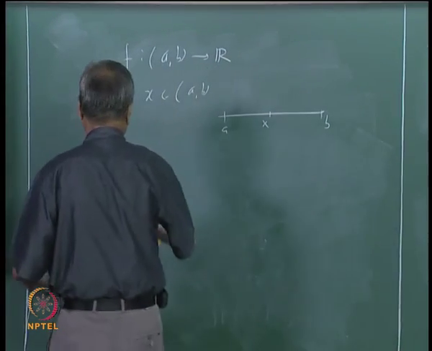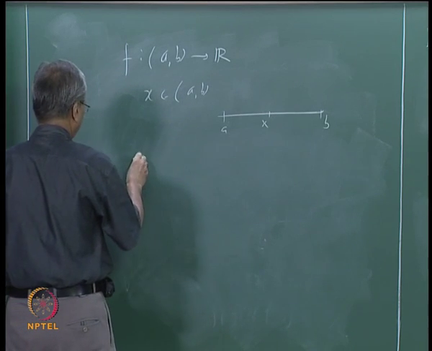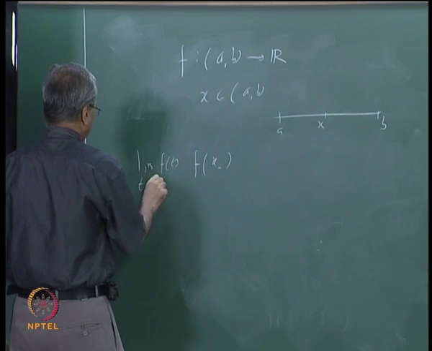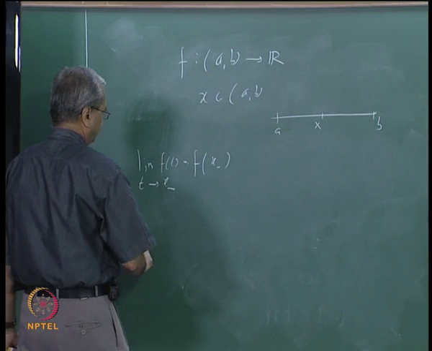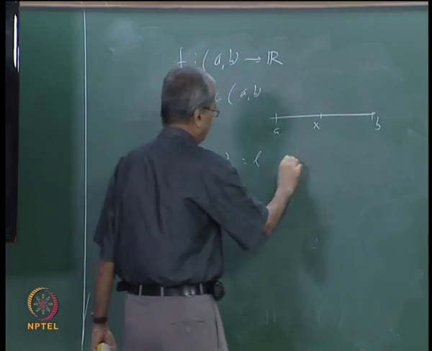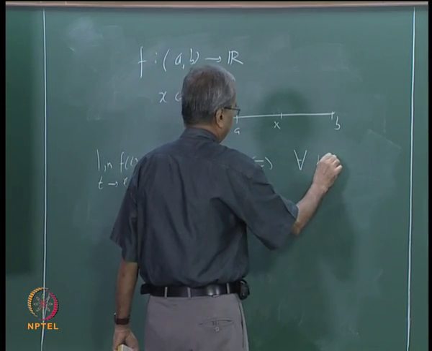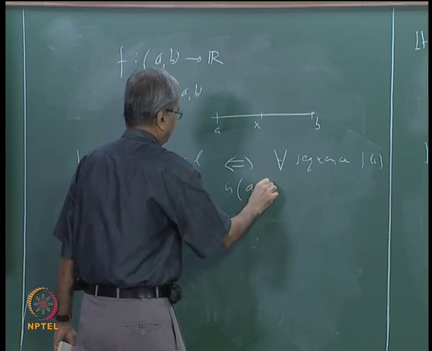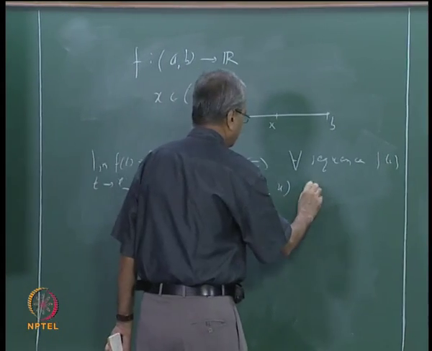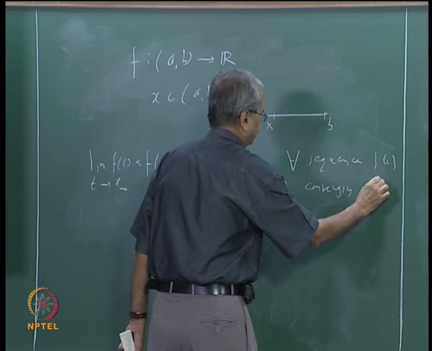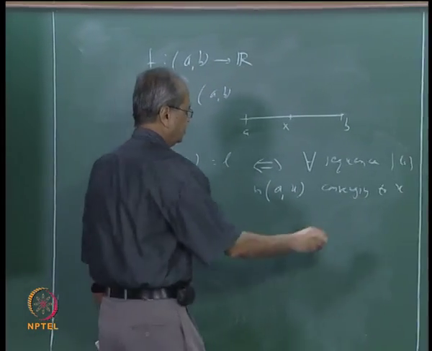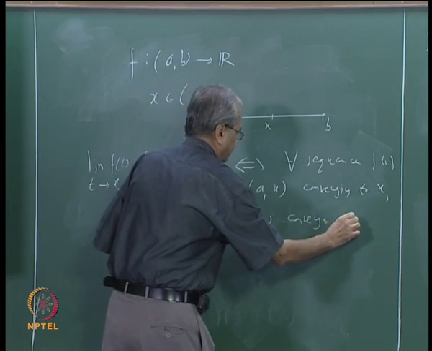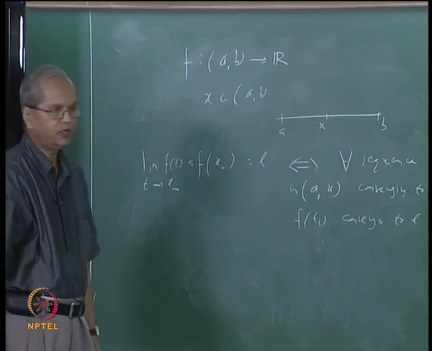So we say that f of x minus, which is the same as limit of ft as t tends to x from left, is equal to L if and only if, that is, this is the same as saying that for every sequence Tn in the interval a to x converging to x, f of Tn converges to L.